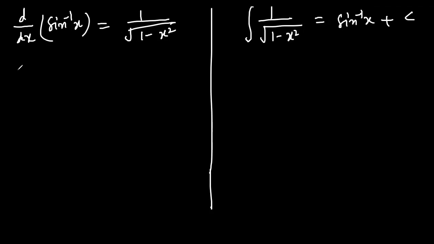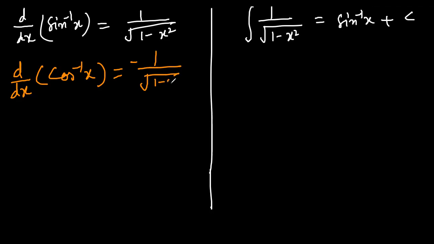Let's see another formula, the derivative dy/dx of cos inverse x, and that is equal to negative of 1 by under root 1 minus x squared. We would like to make the formula for the integration, and for that we want a change in sign. We will make this positive, and then this will be negative. We are actually multiplying both sides by negative 1.